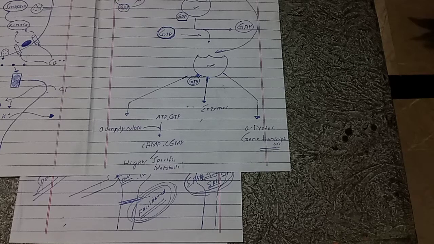Whenever gene transcription is activated, more messenger RNA is produced. When more messenger RNA is produced, more proteins are produced, and at last long-term changes in the structure and neuronal excitability of the postsynaptic neuron are induced. So this is the alternate pathway by which we can induce long-term changes in the neuronal excitability.